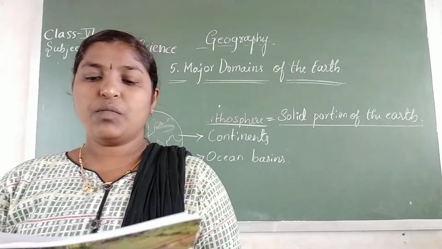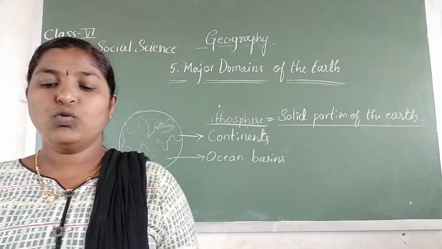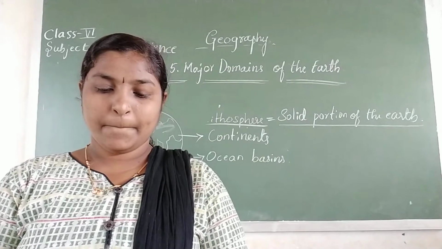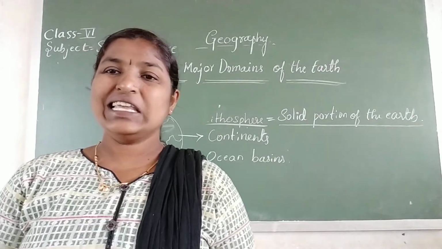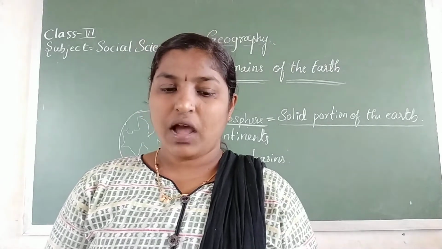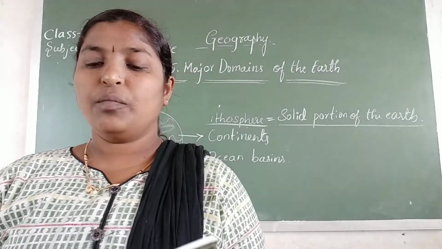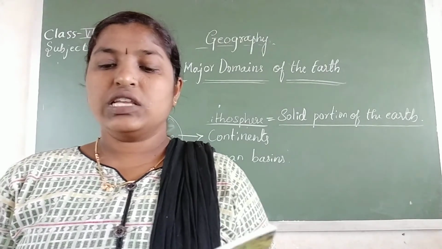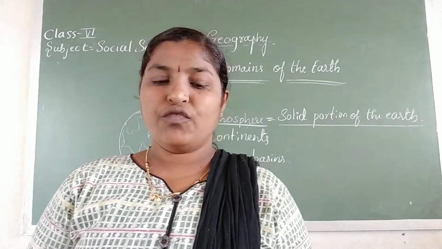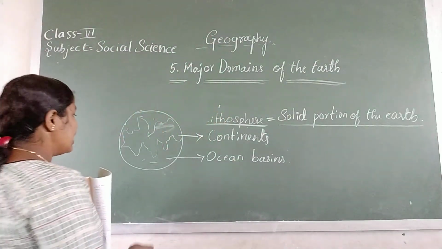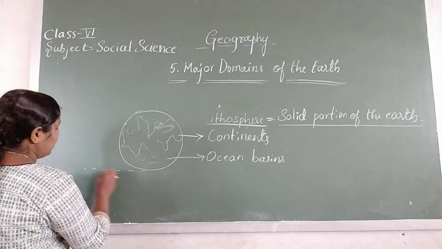The highest mountain peak, Mount Everest. So sea level is considered for the landmarks. The highest mountain peak, that is Mount Everest, is 8,848 meters above the sea level. Think that this is the sea level.